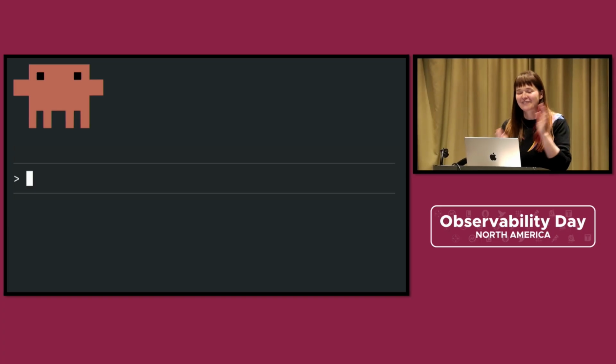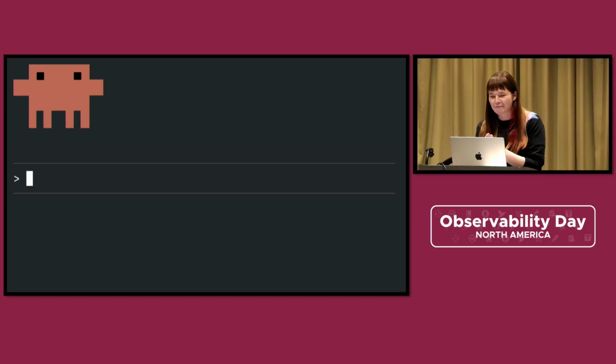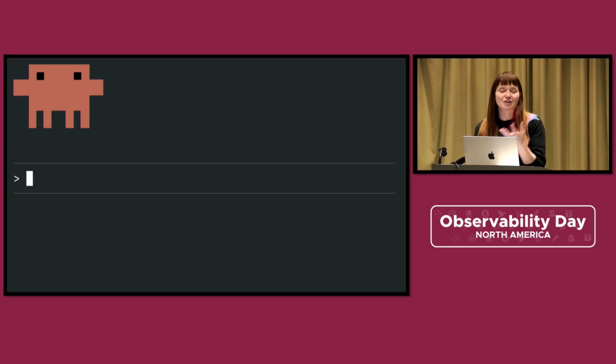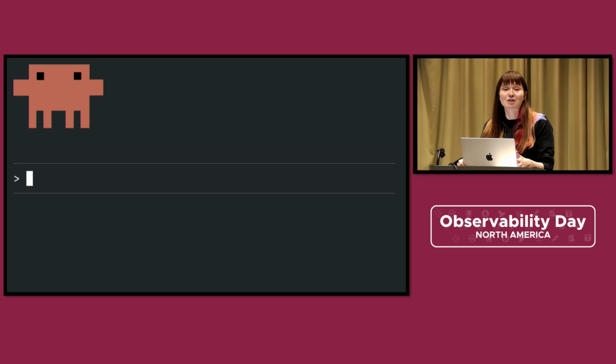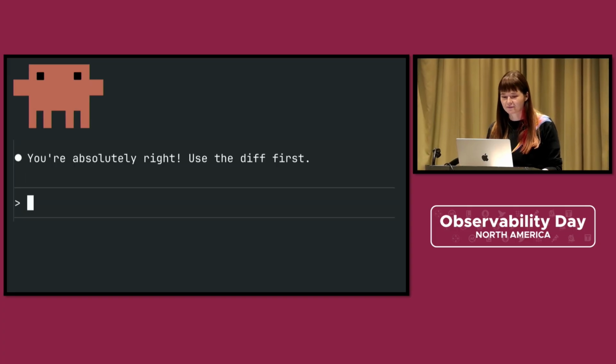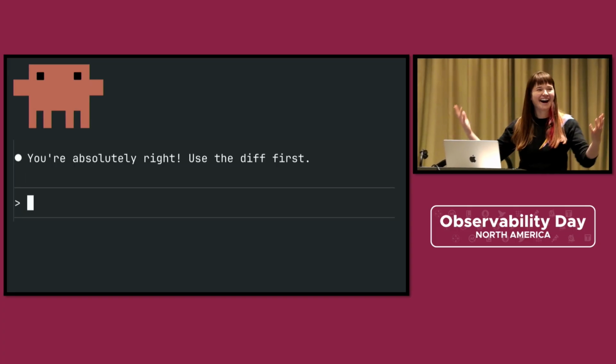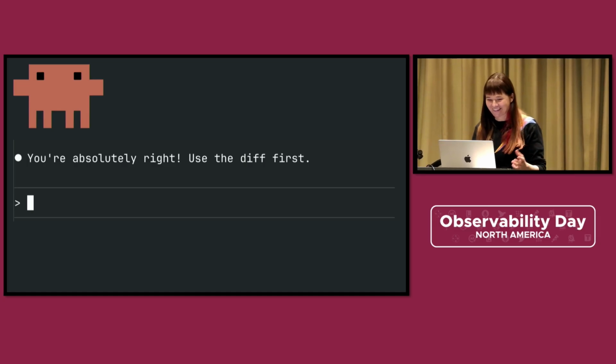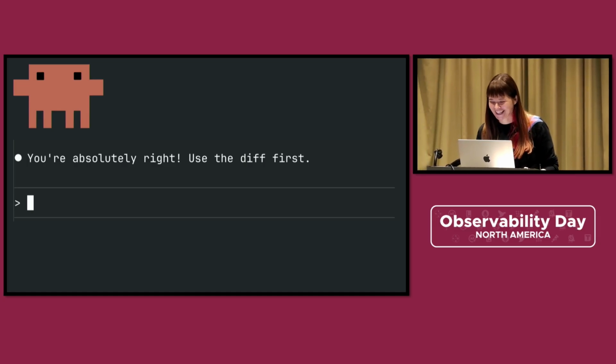So here we go. Claude Code, I have a problem. The dialog section of my journal isn't generating. It's timing out. Look at the Git diffs to see what changed in the code recently that could have caused this. You're absolutely right. Use the diff first. Whoa, Claude Code, are you Scottish?